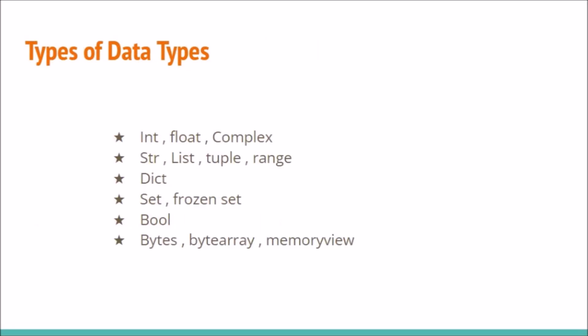Types of data types. Numeric types. Int, integer type of whole numbers. Float, floating point type of decimal numbers. Complex, complex number type for complex numbers with real and imaginary parts.